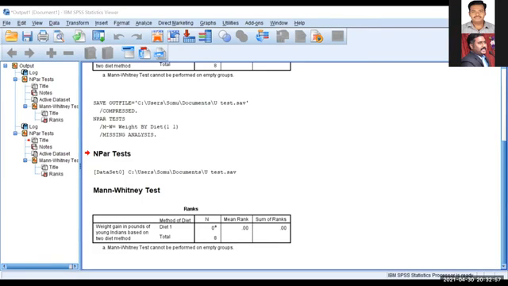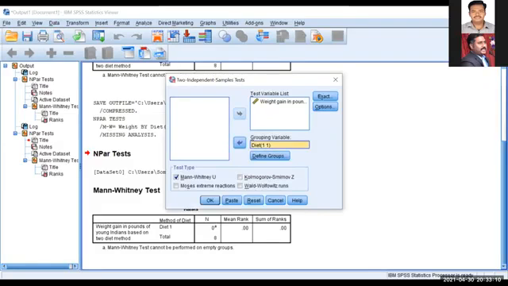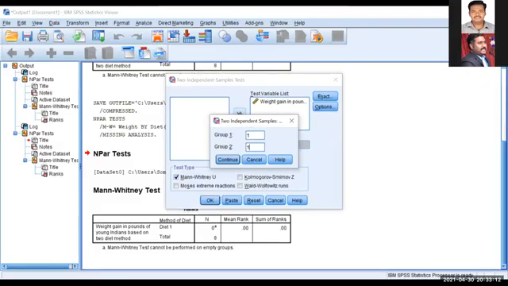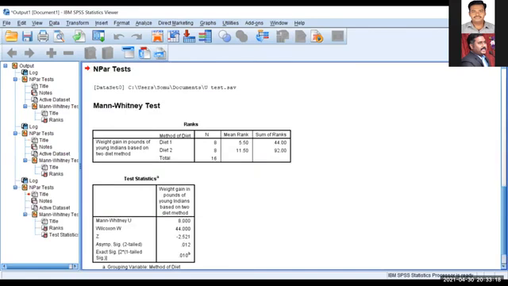Okay, I mentioned group 2 as group 1. I'll change that. Okay, group 2 as group 2. Continue and give OK. Yes, I got it. Now I'll share the output screen. Yes, now can you see the output screen?